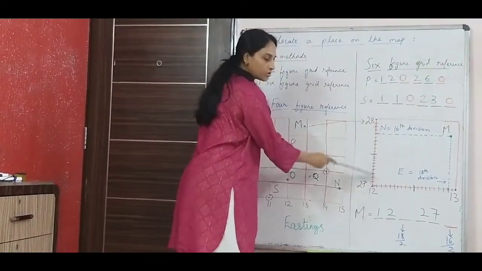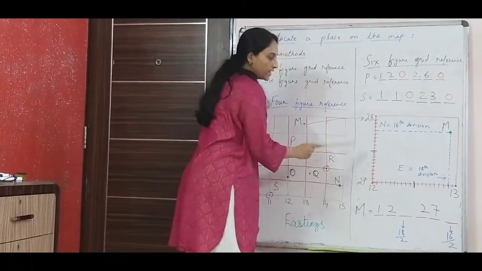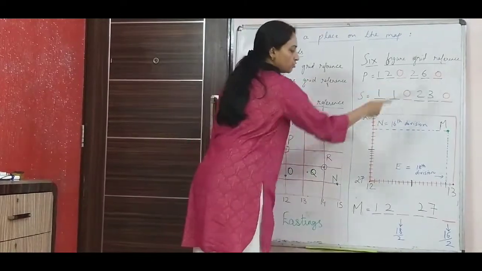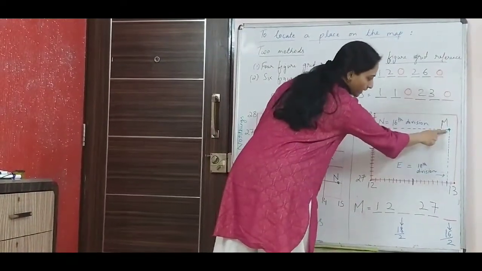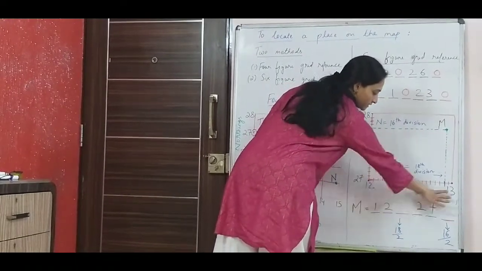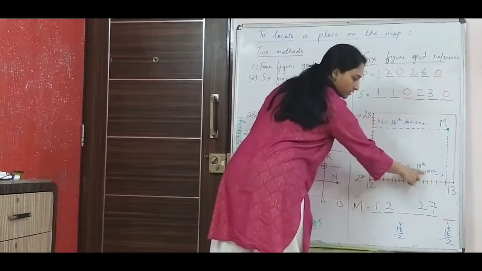Similarly, the northings also I am going to divide into 20 parts. So 1, 2, 3, 4, this way. Now I am doing this to find my third easting and my third northing. Now see, after I divide, I see on which division this point lies. So when I counted, this is my easting, and it came on the 18th division.